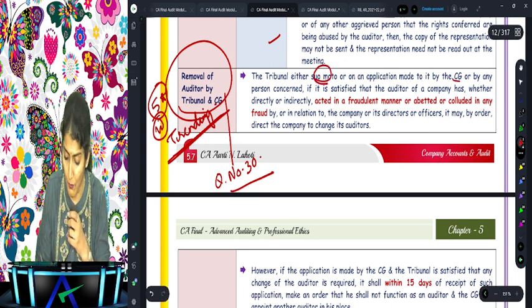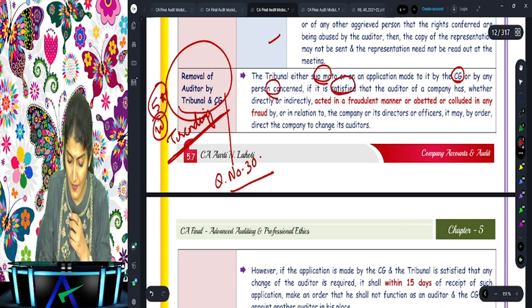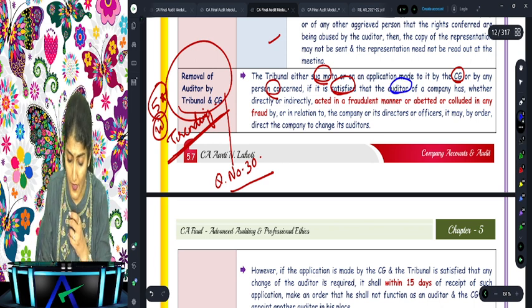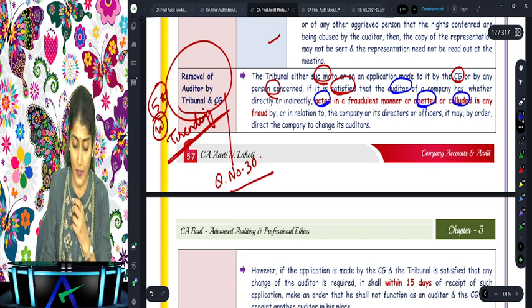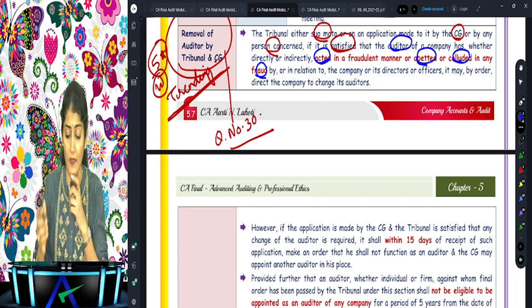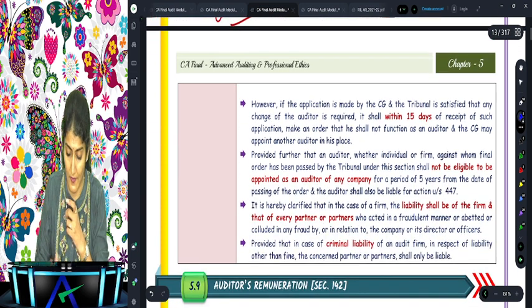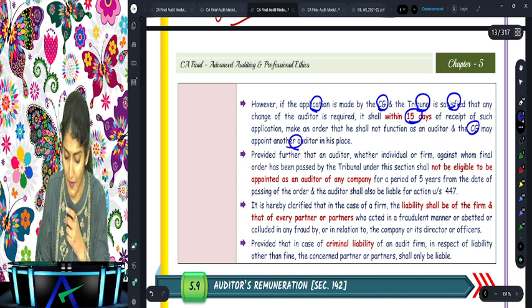The tribunal, either suo moto or based on an application received from CG or any person concerned, is satisfied. What does it say? That the auditor of the company has acted in a fraudulent manner or abetted or colluded in any fraud in relation to the company or its directors or officers. It may by order direct the company to change its auditors. If the application is made by CG and the tribunal is satisfied, then the order has to be passed within 15 days and then the new auditor will be appointed by the CG.